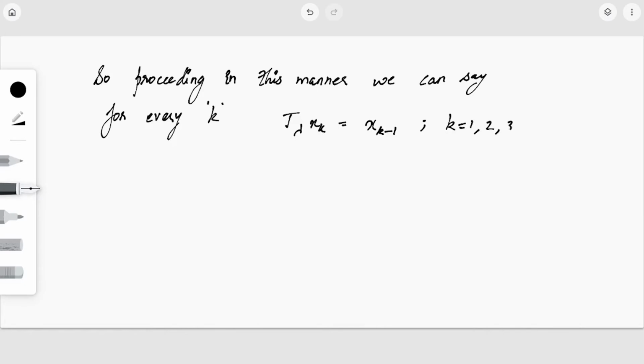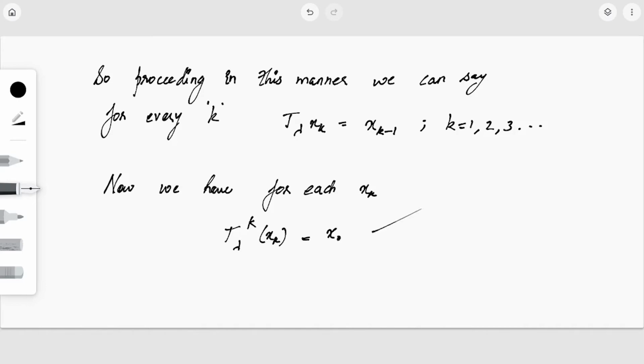That is, for every k we can find some xk, an element of X, which satisfies this equation, T lambda of xk is equal to xk minus 1. Now we have, for each xk, T lambda raised to k of xk will be equal to x dot.